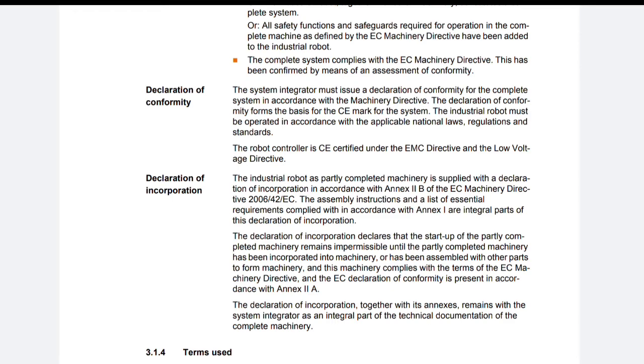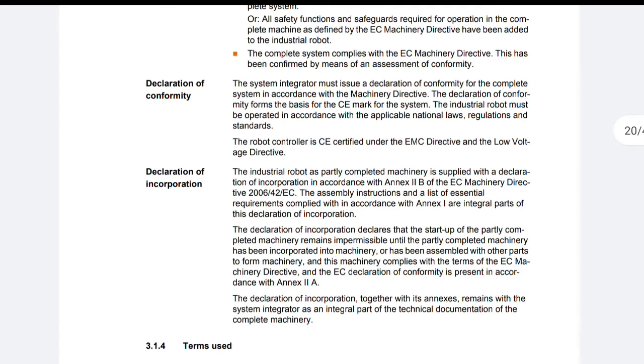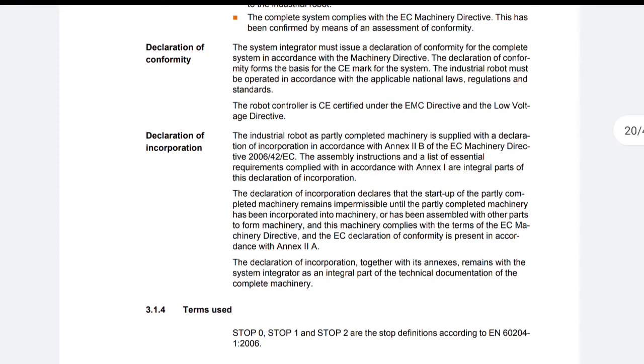The declaration of incorporation declares that the startup of the partly completed machinery remains impermissible until the partly completed machinery has been incorporated in the machinery or has been assembled with other parts to form machinery, and this machinery complies with the terms of the EC Machinery Directive, and the EC Declaration of Conformity is present in accordance with Annex 2A. The Declaration of Incorporation, together with its annexes, remains with the system integrator as an integral part of the technical documentation of the complete machinery.